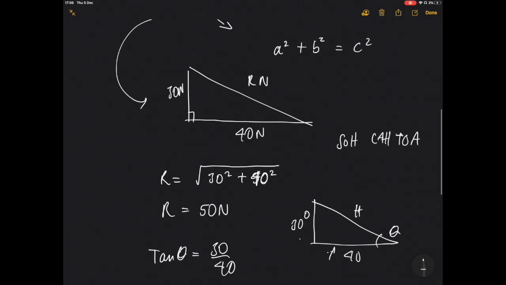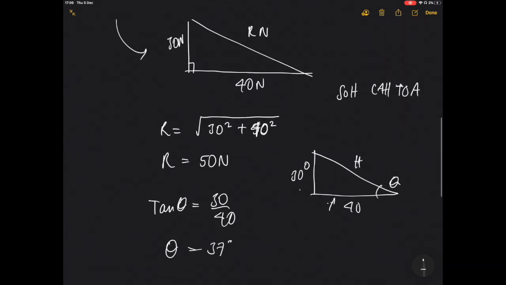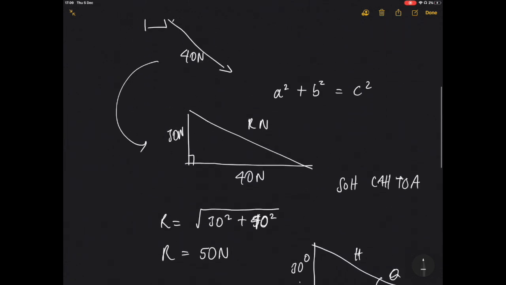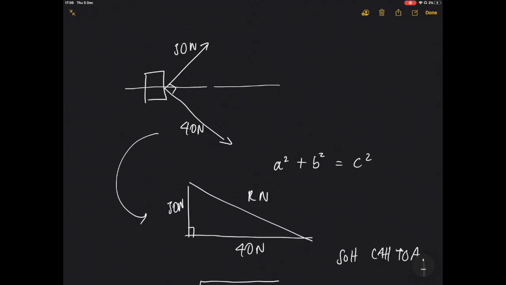Therefore, what we could state is that this cart is actually moving at 37 degrees away from the center here. If we were to measure this, this would be our angle, and this would be our resultant force.